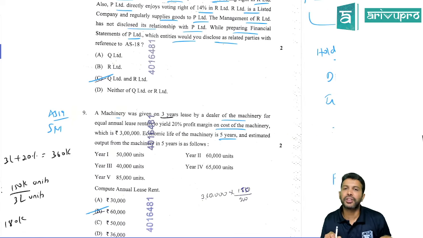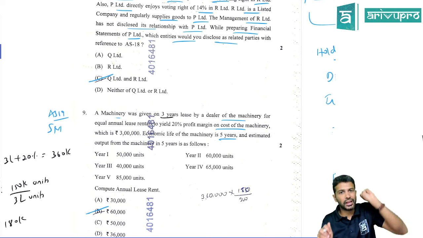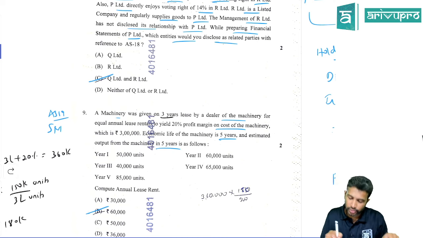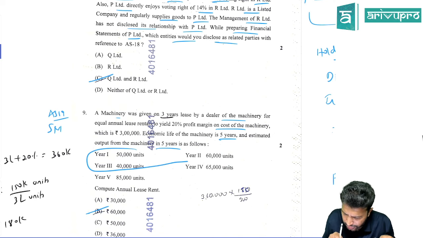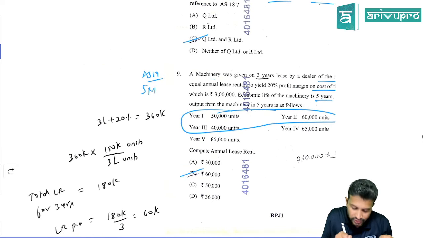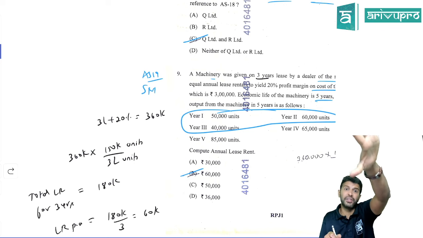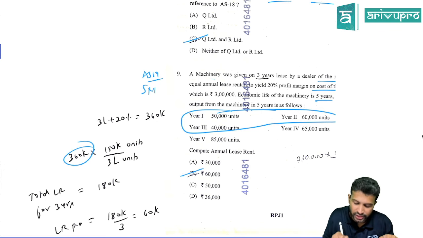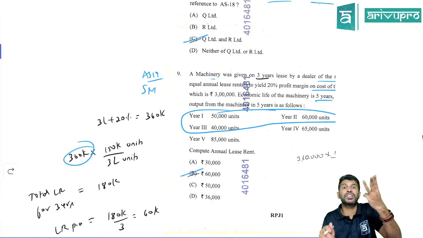Economic life of the machinery is 5 years, but we'll not give it for 5 years. We'll give it only for 3 years. The estimated output they've given for 5 years is like this. So for all the 5 years, they've given the output. We know how to do this, no? You have given the asset on lease only for 3 years. Add 3 years' output. Because the asset can last for how many years? 5 years. But have you leased it for 5 years or only 3? That means 3,60,000 is for 5 years' output, which is 3 lakh units.